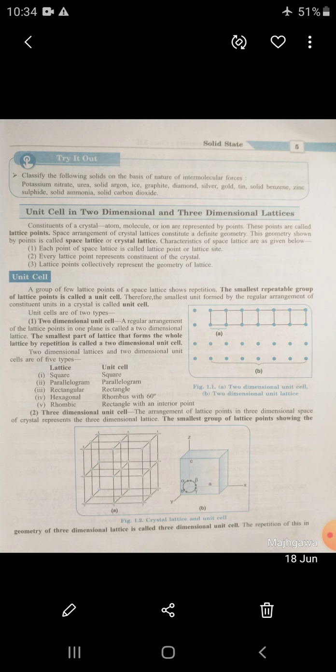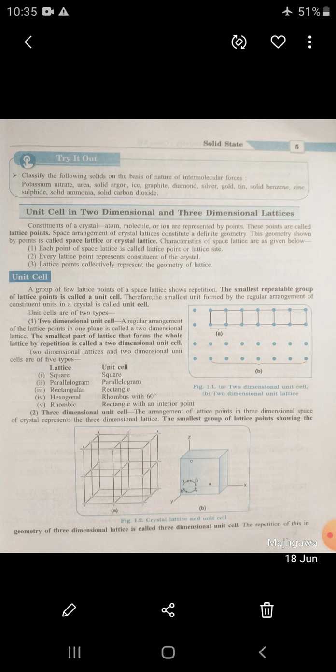Means, the regular arrangement of lattice points in one plane is a two-dimensional lattice, and in a two-dimensional lattice, the smallest part of the lattice that forms the whole lattice by repetition is called a two-dimensional unit cell. Two-dimensional lattices and two-dimensional unit cells are of five types.